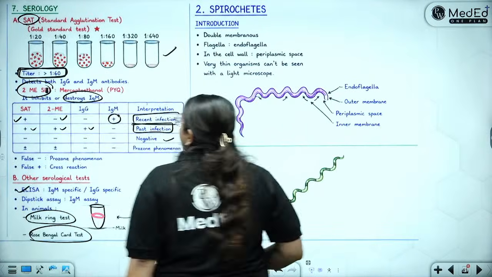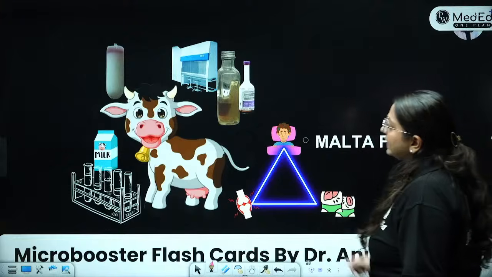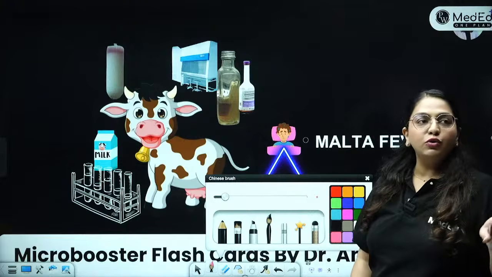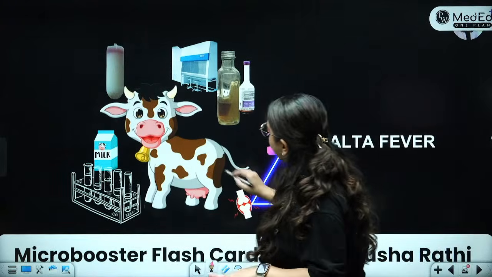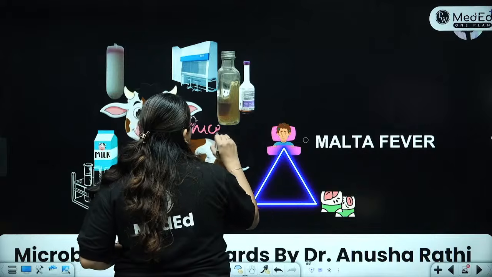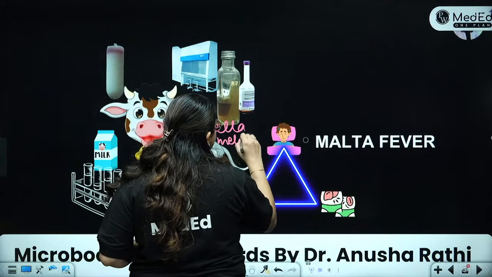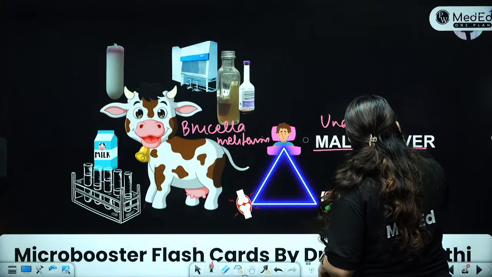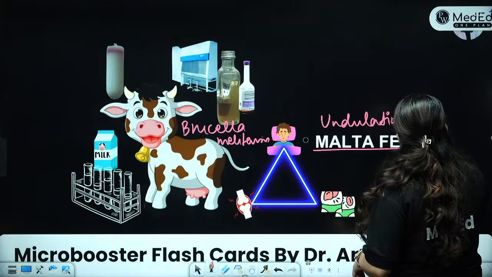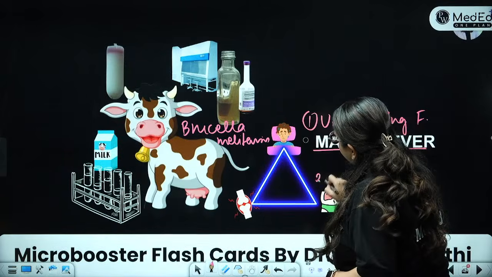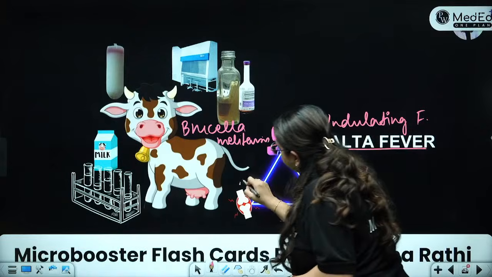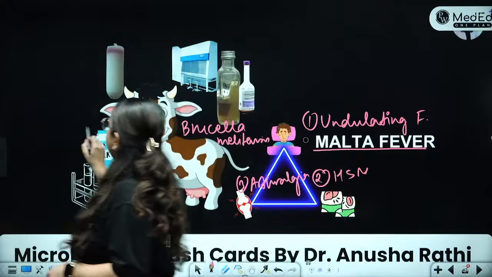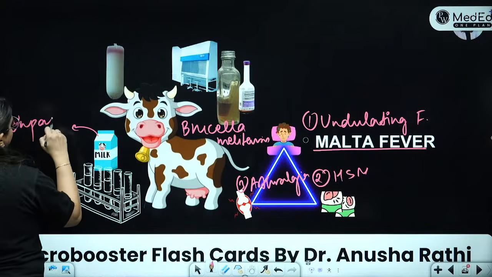Okay. Before we come on to the spirochetes, this is one flashcard which will help me remember each and everything about brucellosis. So, this is caused by Brucella melitensis. Yes, it causes Malta fever, also called undulating fever. What is the triad? Undulating fever, hepatosplenomegaly, and number 3 is arthralgias. It is of course spread by cows. So, it is spread by ingestion of unpasteurized milk.